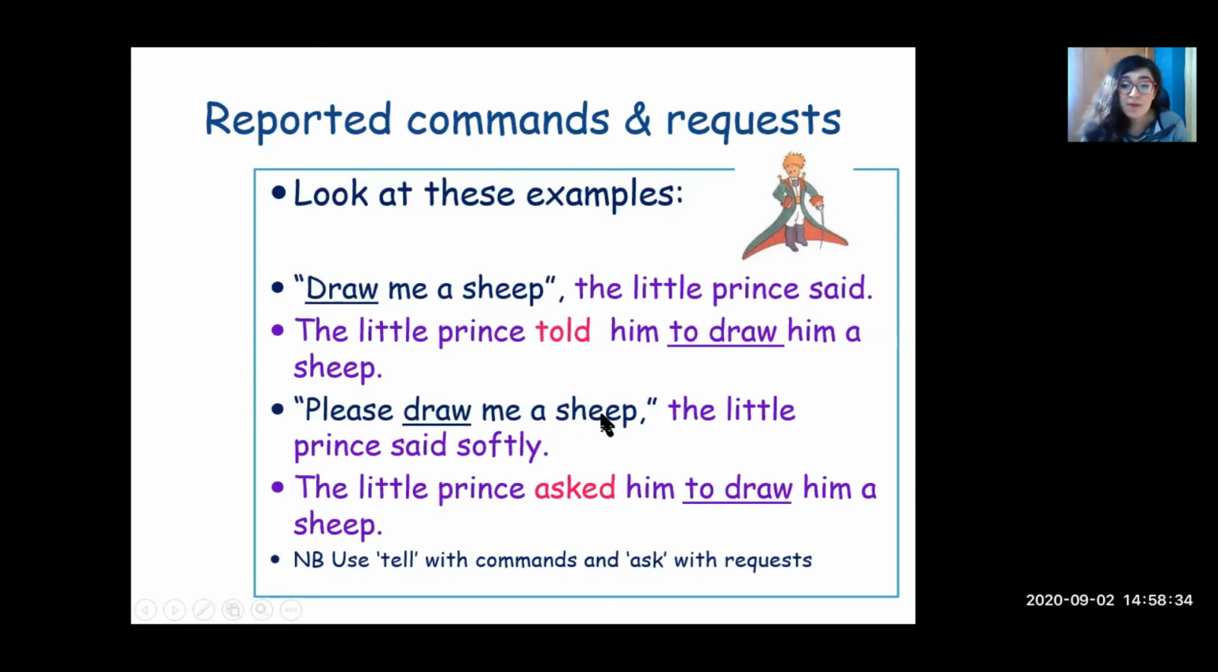Please draw me a sheep, the little prince said softly. Now it's not an order, it's like a request. Please draw me a sheep. The little prince asked him to draw him a sheep. Told him is like more imperative. Use tell with commands and ask with requests. So when it's an order, a command, you use tell, and ask with requests.